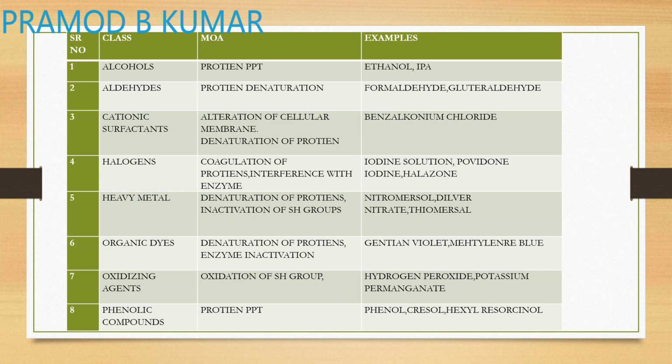Organic dyes cause denaturation of protein and enzyme inactivation. Examples are gentian violet, methylene blue, malachite green. Oxidizing agents act by oxidizing the sulfhydryl SH group. Examples, hydrogen peroxide, potassium permanganate, benzoyl peroxide. And the phenolic compounds cause protein precipitation. Examples, phenol, cresol, hexylresorcinol. These are some of the examples of your phenolic compounds.